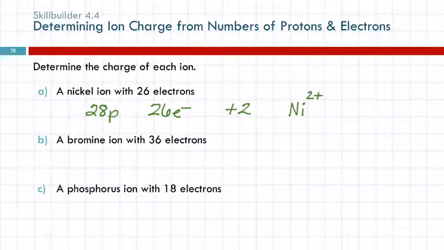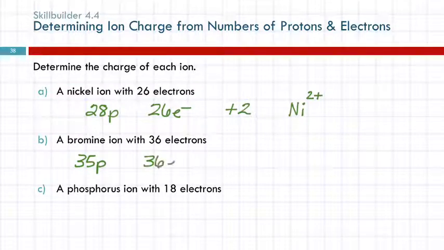Okay, bromine. How many protons does bromine have? 35, because its atomic number is 35. It's number 35 in the periodic table. It is just that simple. Find it on the periodic table, the number above, number of protons. So that's 35 positive charges.